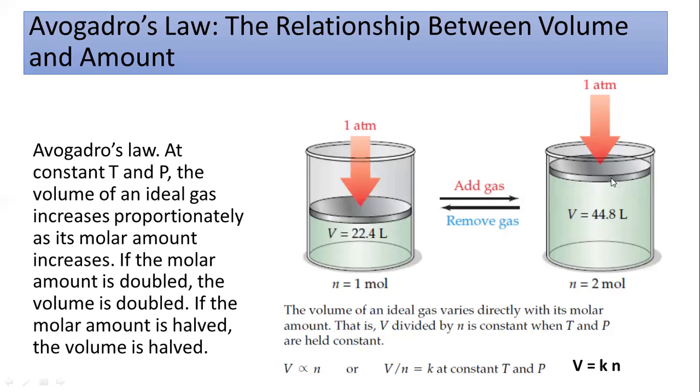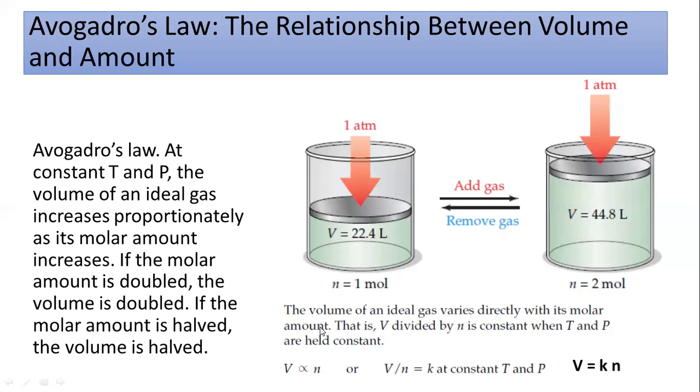That means if you consider this one as the initial stage, where the number of moles is 2, and when you decrease the number of moles by removing the gas, and you halve the molar amount, then look at the volume changes. This is also going to be halved. So volume is halved when the amount is also halved.